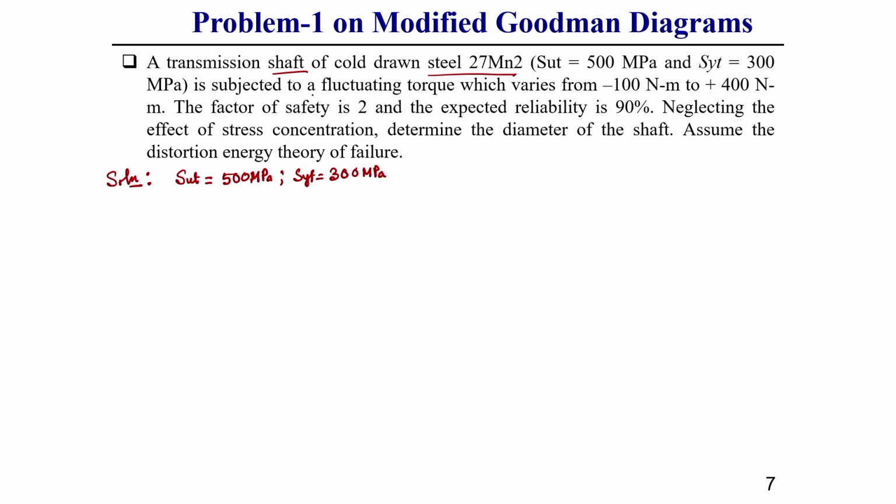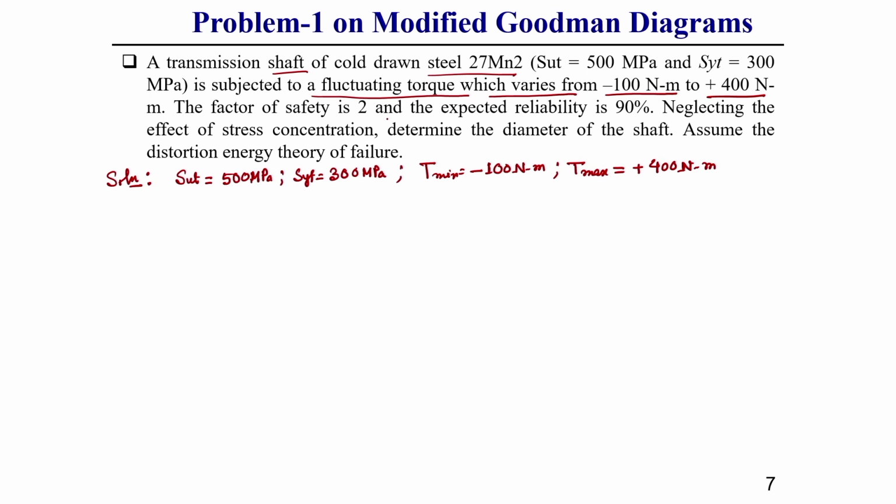It is subjected to a fluctuating torque with values varying from minus 100 Newton meter, so torque minimum is minus 100 Newton meter, and torque maximum is plus 400 Newton meter. It is subjected to this type of torque.